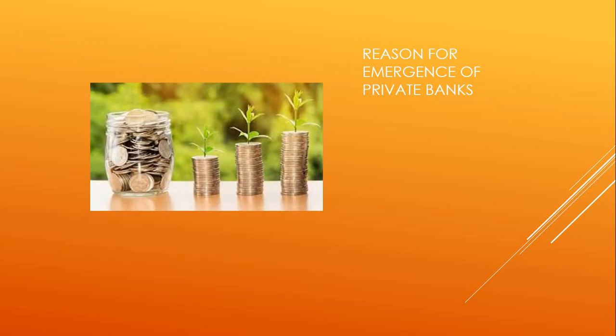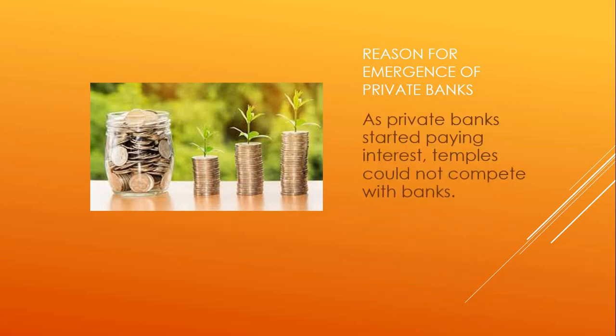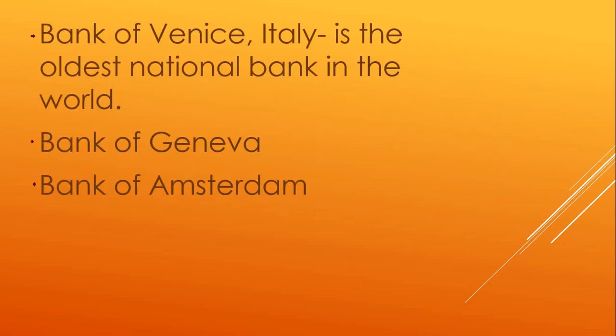Now, what is the reason for the emergence of private banks? Why did private banks become popular compared to temples? Because what money people used to keep in the temple, they used to get the same amount back. They used to get only security for their amount. But these private banks started paying interest on the money they collected from the public. So people got security and safety for their money, as well as they started earning interest. Because of this, temples could not compete with the banks, and private banks started working on a large scale.